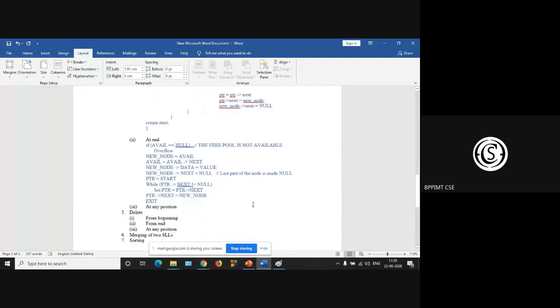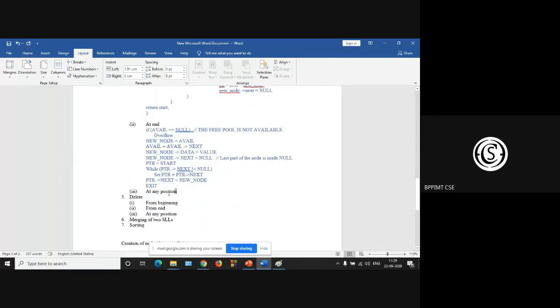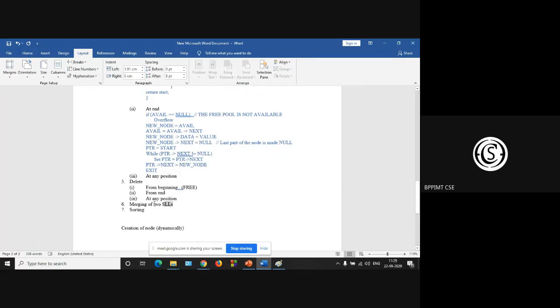In our next class we will discuss insertion at any position, that is either before or after a given node, and deletion from the beginning, where we have to use the free function, from the end, and at any position. Then merging of two single linked lists and sorting of a single linked list.